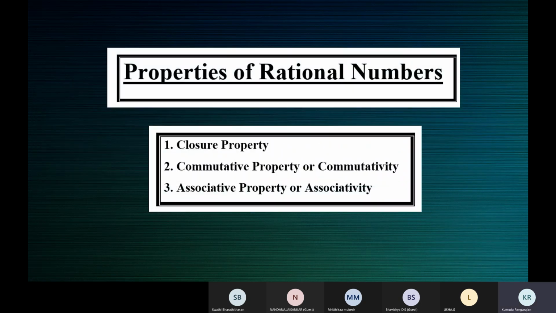Write down, children. Properties of rational numbers. Please write down what you see on your screen. Properties of rational numbers, and write down all those three. Closure property, commutative property or commutativity, associative property or associativity.